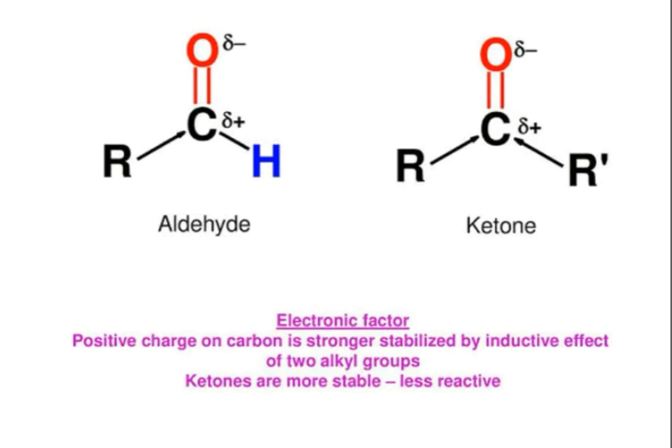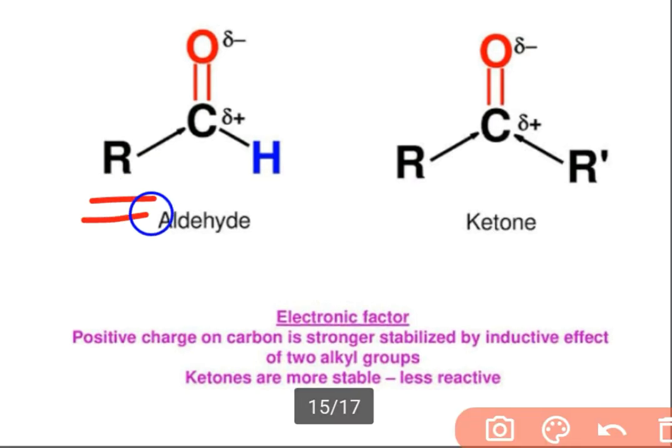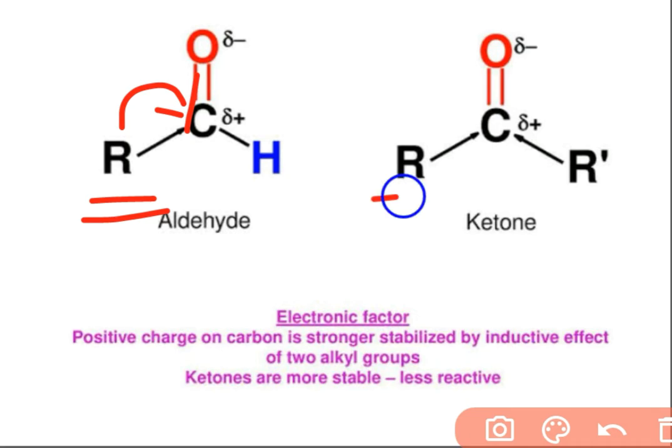See here, in case of aldehydes, only one R group is bonded to carbonyl carbon. As alkyl group is electron donating group, so it donates electron towards the carbonyl carbon. But in case of ketones, both groups bonded to the carbonyl carbon are alkyl groups.